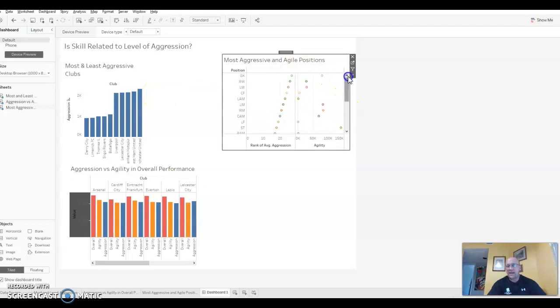We can see that goalkeepers have the highest level of aggression, while strikers in offensive positions have the highest level of agility. And how do aggression and agility relate to overall performance? From the data, it's more about a strategic approach individual to the clubs, how those coaches invest their resources in training on the field, whether in a combination of aggressive and defensive positions. And that is my presentation.